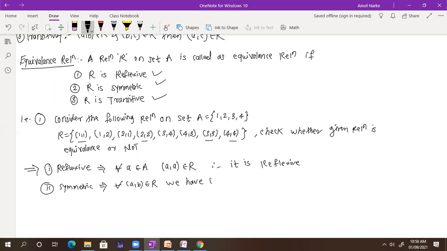B, A also belongs to the relation. So for all pairs A, B which are part of R, its reverse B, A is also a part of R. Therefore, it is symmetric.